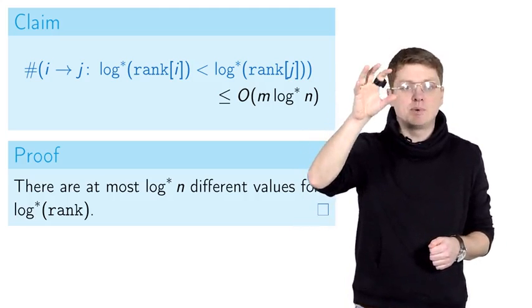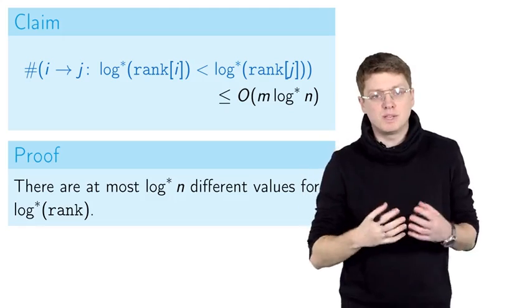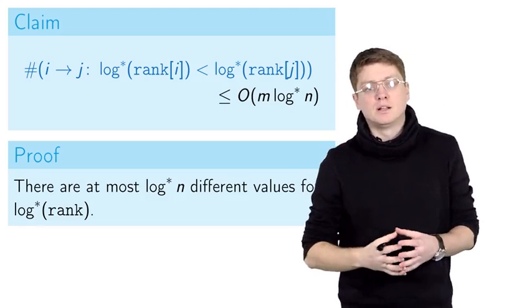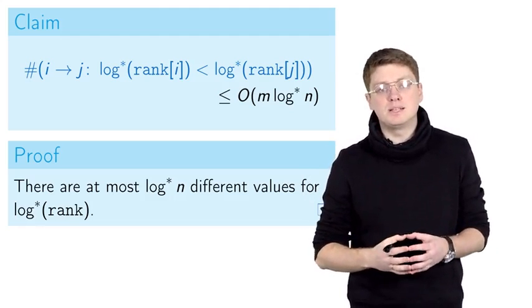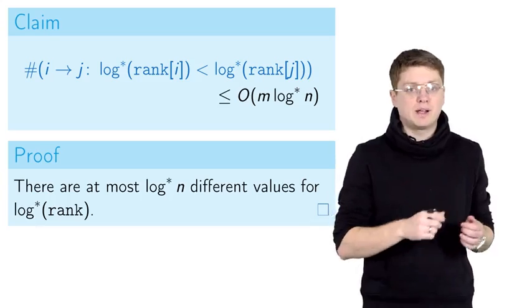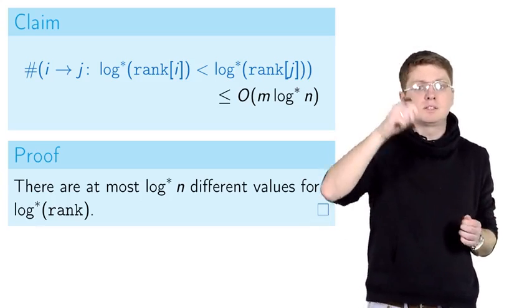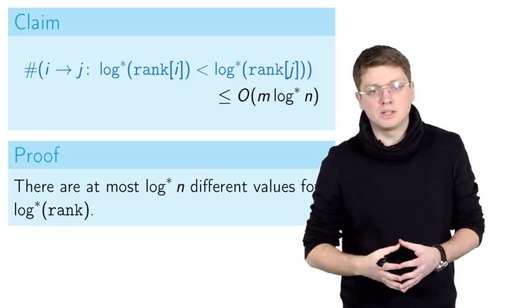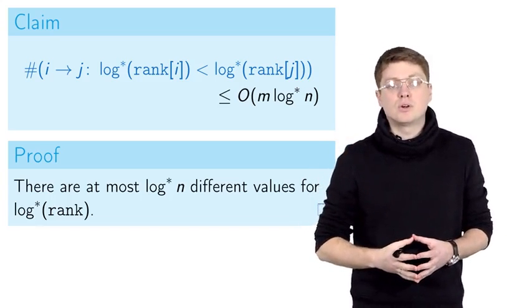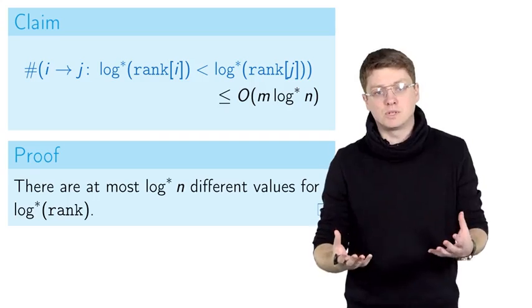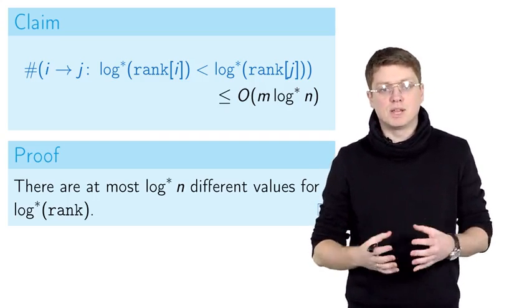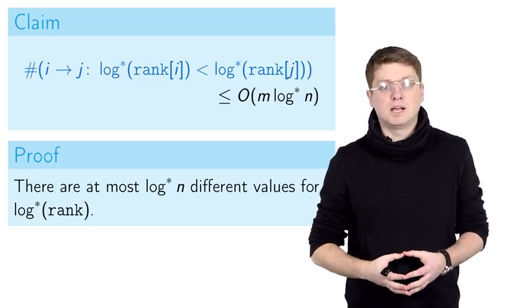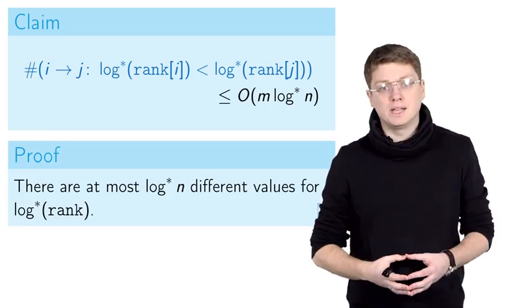It is upper bounded by log n, which means that there are only log star of n different possibilities for log star of rank of all the nodes on this path, which means that it can only increase at most log star of n times. And we have at most m calls to find operations, which gives us an upper bound m multiplied by log star of n.